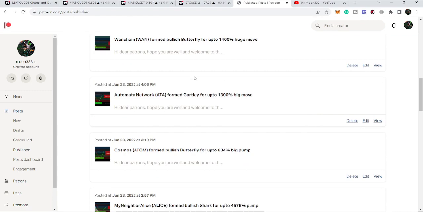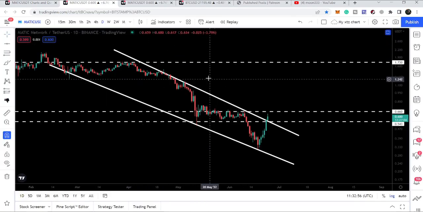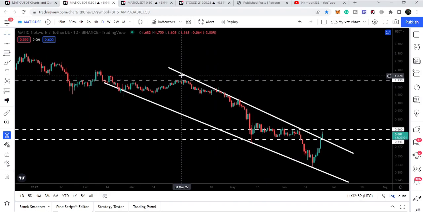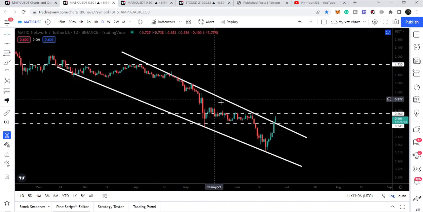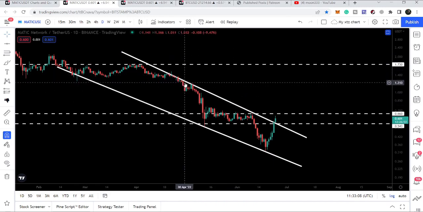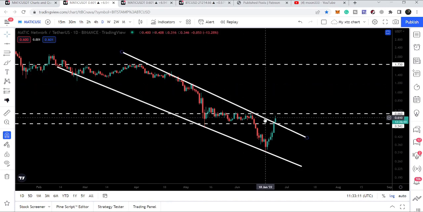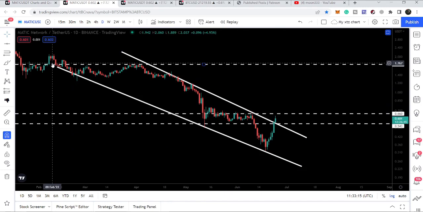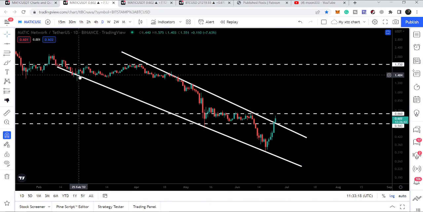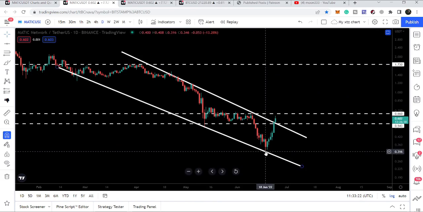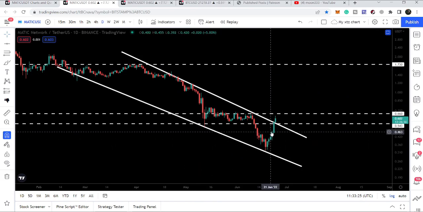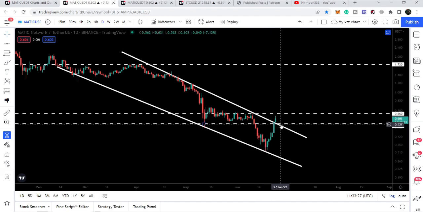So let's start the analysis, and first of all, let me begin with this daily time frame chart. And here we can see that MATIC was getting rejected again and again on this daily time frame chart by this downtrend line resistance. You can see several days it has been rejected here and again rejected here, and right now we are out of this resistance. And here we have tested this support several days, and then again we tested this support here, and last time we have tested this support here on 18th of June, and then you can see MATIC turned very bullish.